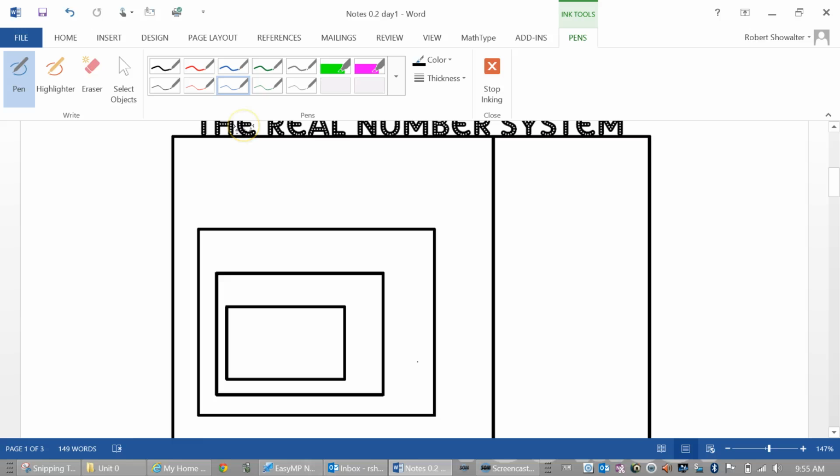We said the first one that we did wound up being natural numbers, right? That goes in the very beginning. Natural numbers. One step outside of that is the whole numbers, which, as in the picture, you can see are on the outside of the natural numbers. That means if you're a natural number, you're also a whole number. Like if you're a natural number 12, you're also a whole number as well. And then if you're a whole number, you're also an integer. If you're an integer, you're a rational number.